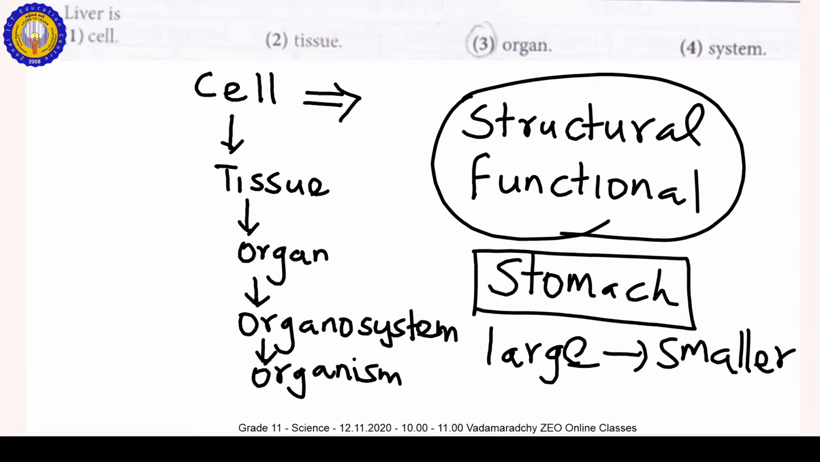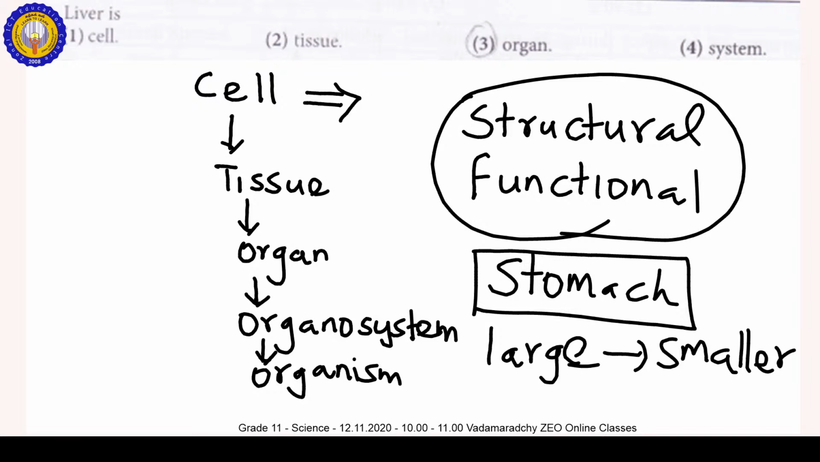So that is the tissue. Then the organ: a collection of tissues joined together to perform a particular function or functions. So I mentioned the digestive system. The digestive system organ is the stomach. Organ, then the organ system.